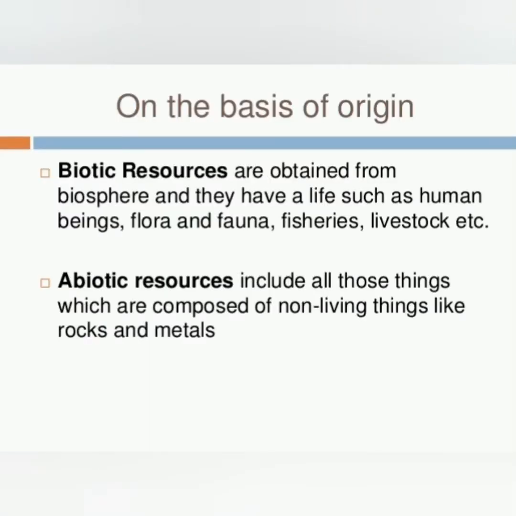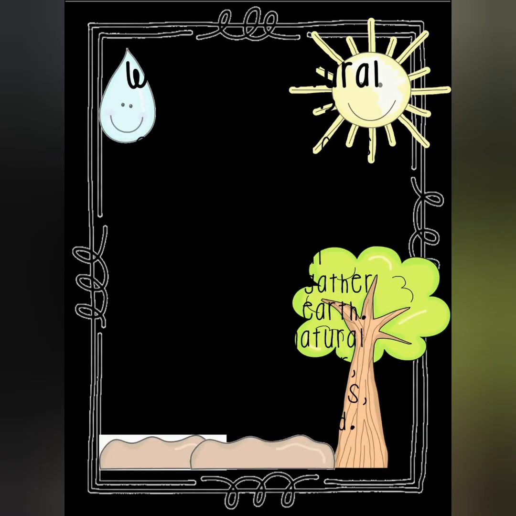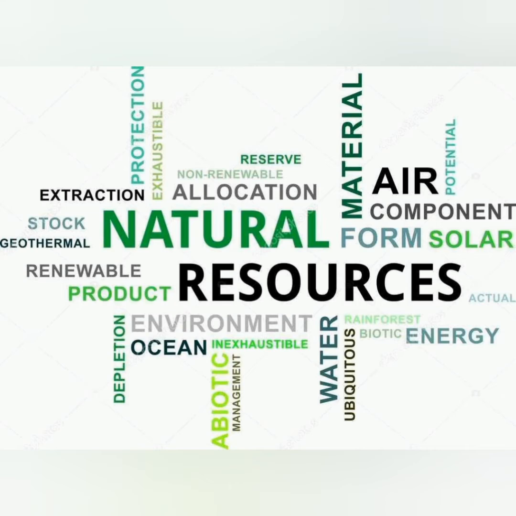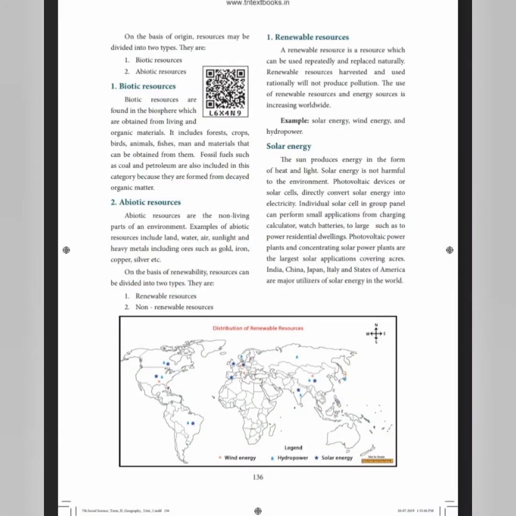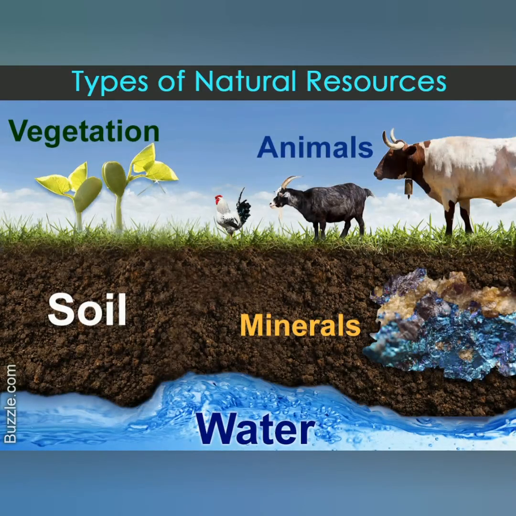Next, we can see abiotic resources. Abiotic resources are the non-living parts of an environment. Examples of abiotic resources include land, water, air, sunlight, and heavy metals, including ores such as gold, iron, copper, silver, etc. So these are abiotic resources.